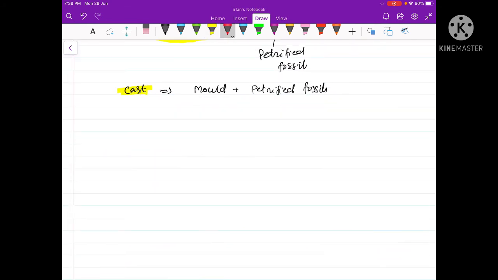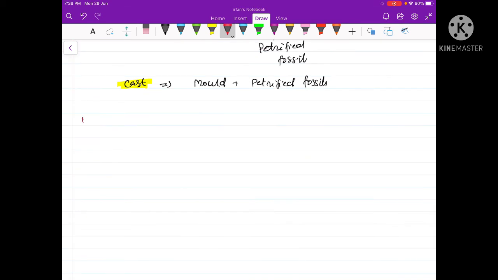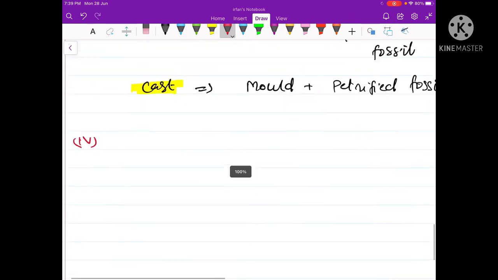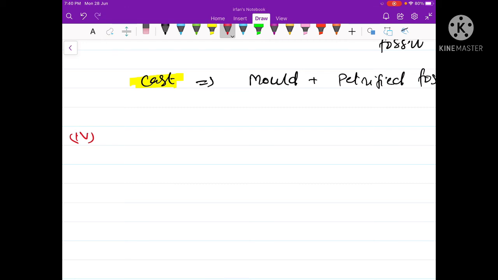Now let us talk about another type of the fossil. Those are called as the prints. Now sometimes the bodies of the organism, the entire bodies, or its hard parts or the soft parts, are not preserved. So whatever is preserved are the prints or the impressions of the organism that lived in the past. For example, the footprints of the animals may be preserved. The footprints were made by the animal living in the past in the soft mud, which subsequently became fossilized. So such type of fossils are called as prints.